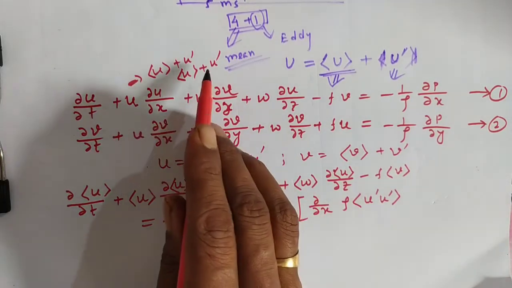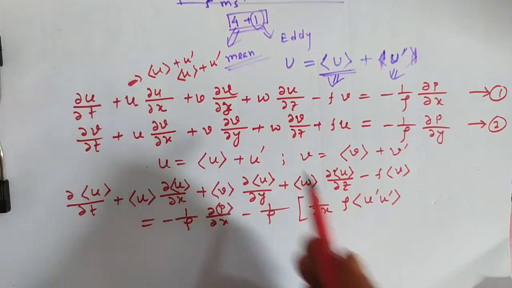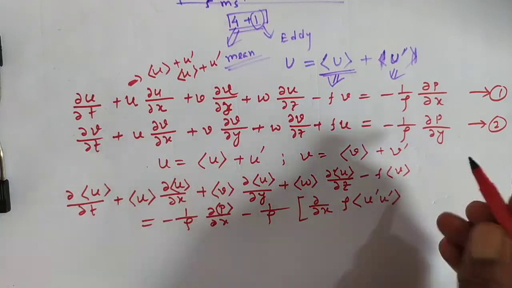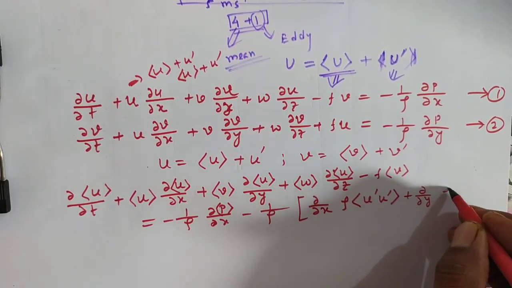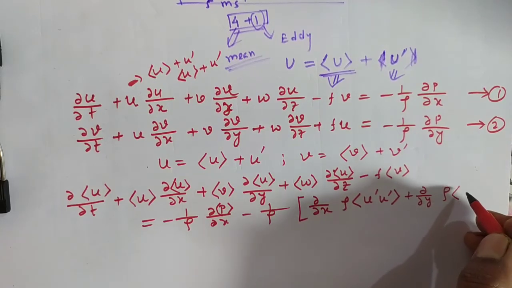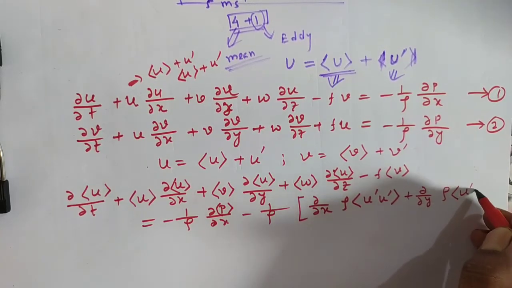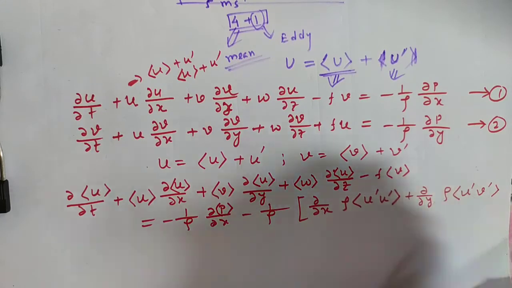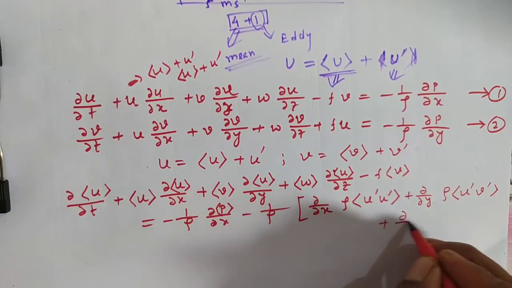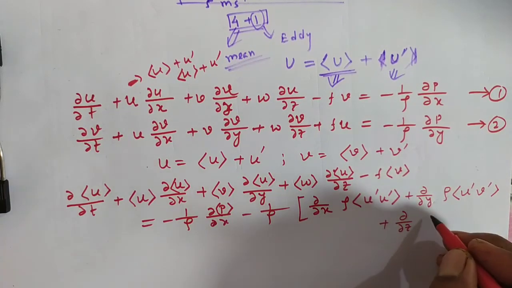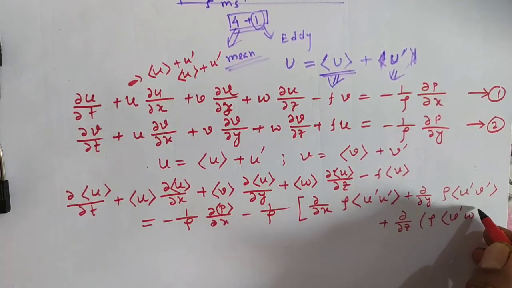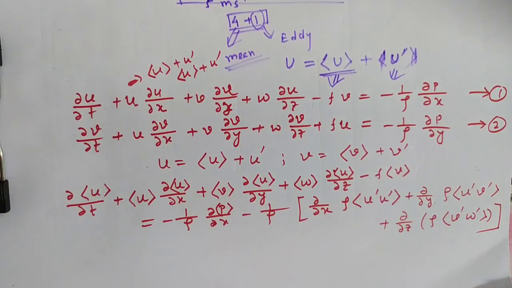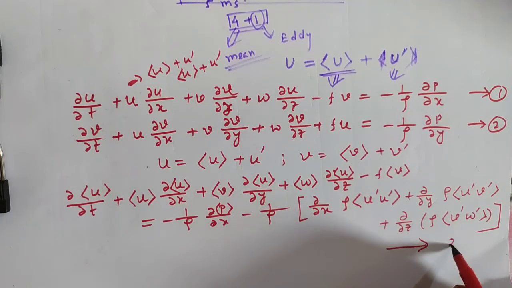So what we got, this u prime and u prime here, okay, plus similarly others, del y of rho u prime v prime, again del z of rho u prime w prime. Okay, this is the equation number 3 you can give.